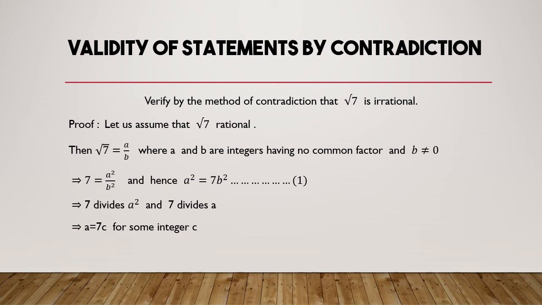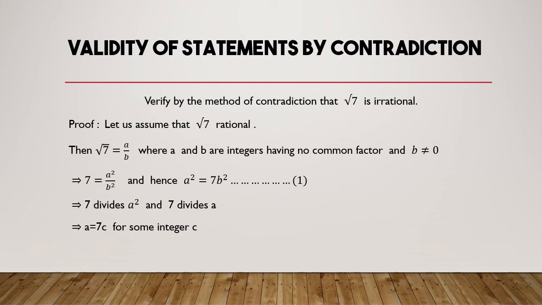How to prove it in the contradiction method? In the initial stage, we will assume that root 7 is rational, and we all know how rational numbers look: any number of the form p by q, where p and q are integers, q not equal to 0, and their GCD is 1, or you can say having no common factor other than 1, is called a rational number. So we assume root 7 is rational. Therefore it can be written in a by b form. As I wrote, root 7 equals a by b, where a and b are integers having no common factor, with b not equal to 0.